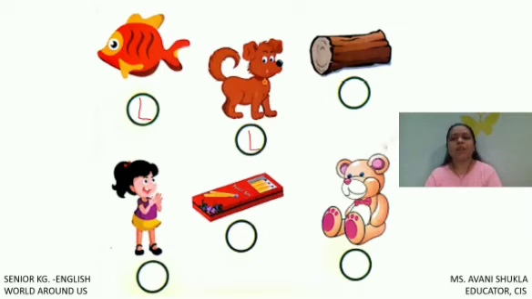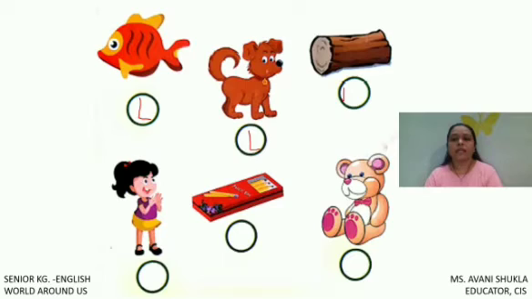Then here we have log. Children, log can breathe? Log can move from one place to another place without our help? Log can have the babies? No. So log is a non-living thing.